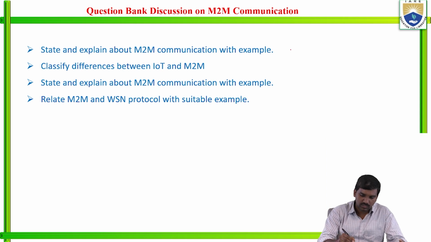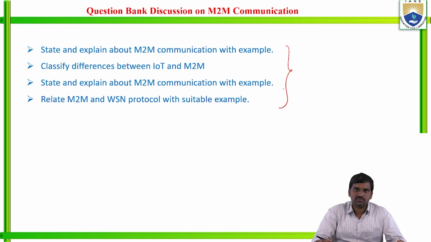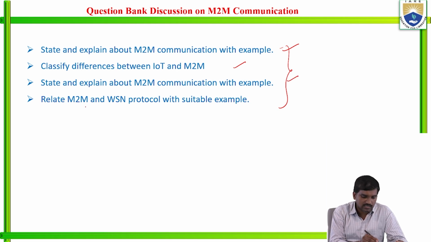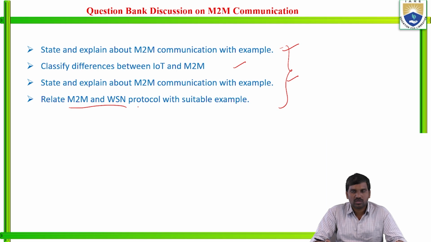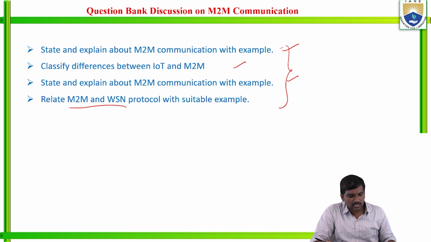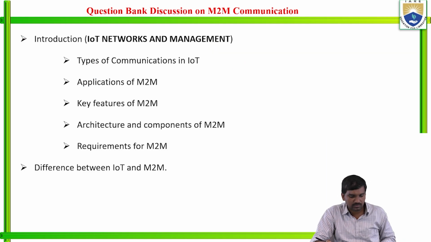So these are some sample questions which I got from the question bank. State and explain M2M communication with example. Classify differences between IoT and machine to machine, and state and explain machine to machine communication with example. Relate M2M and WSN protocol with suitable examples. So these are the questions from the question bank.